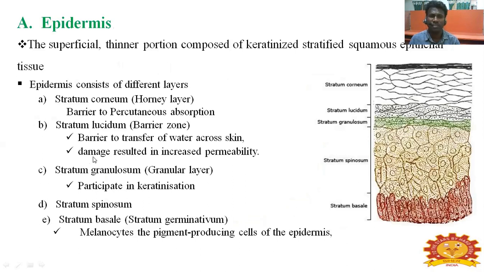Epidermis is the superficial, thinner portion composed of stratified keratinocytes. The epidermis consists of different layers. The stratum corneum, the horny layer, is the barrier prior to percutaneous absorption. The stratum lucidum is a barrier zone that prevents transfer of water across the skin; damage results in increased permeability. Stratum granulosum, the granular layer, participates in keratinization. Stratum spinosum, stratum basale, stratum germinativum contain melanocytes, the pigment-producing cells of the epidermis.